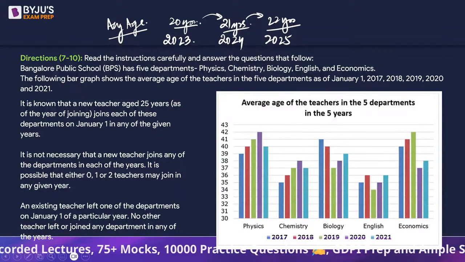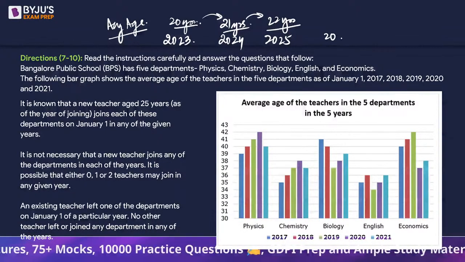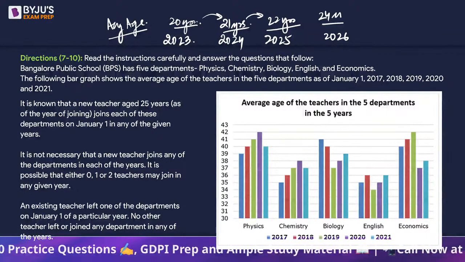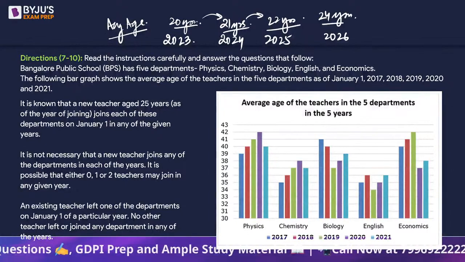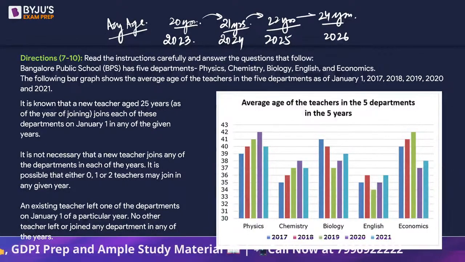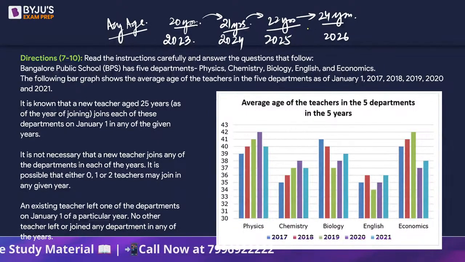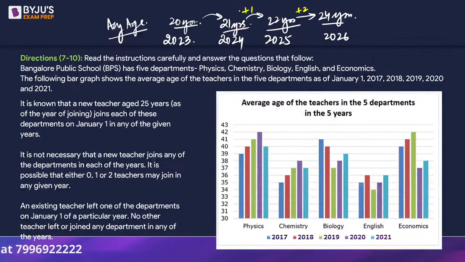Okay? Now next year, suppose the average age suddenly becomes 24 years. Instead of increasing by 1, it increased by 2. Why will this happen? See, the year has increased by 1. The duration has increased by 1 year. So why instead of 1 increase, suddenly there is an increase of 2 years? So there might be 2 reasons. Either someone must have joined in or someone must have left.